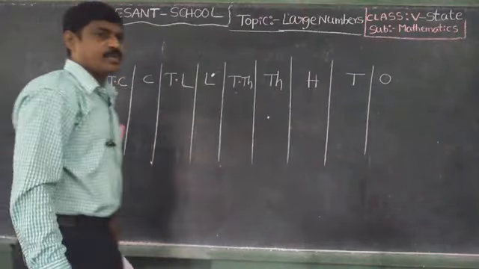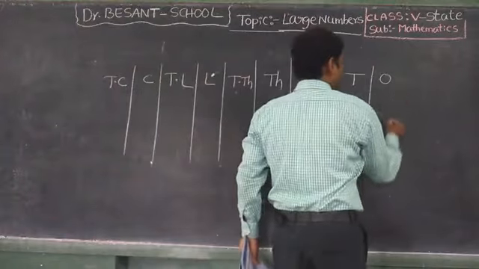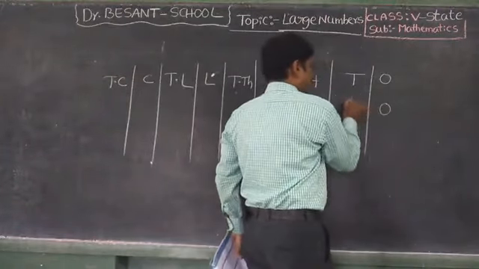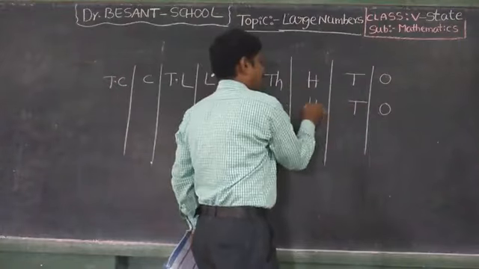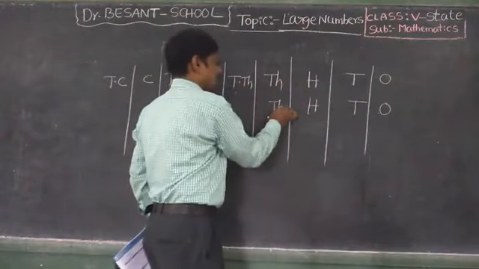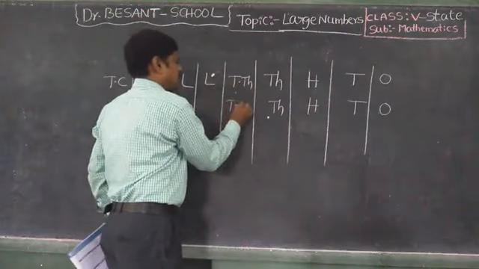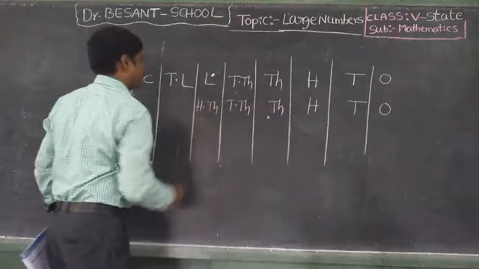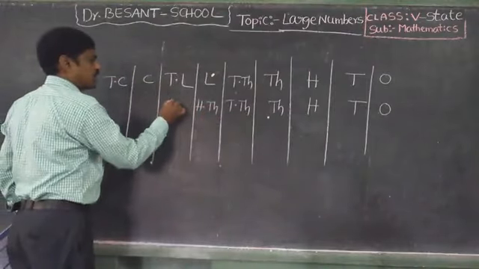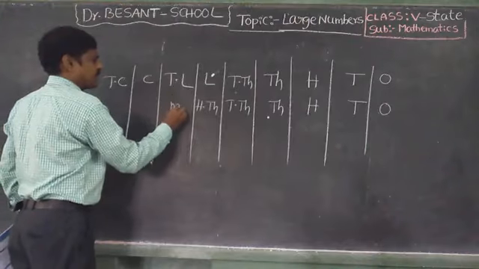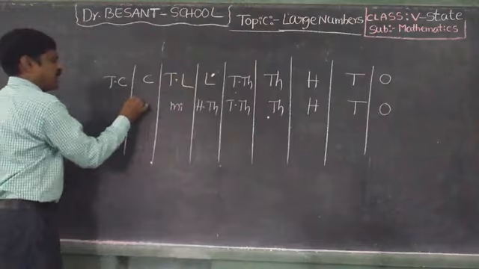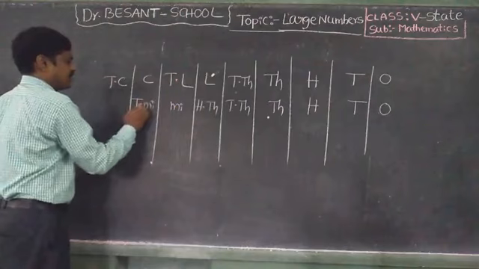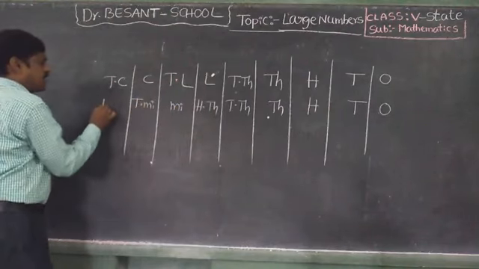This is the Indian system of numeration. Ones, tens, 100, 1,000, 10,000, 100,000, okay, million, 10 million, 100 million.